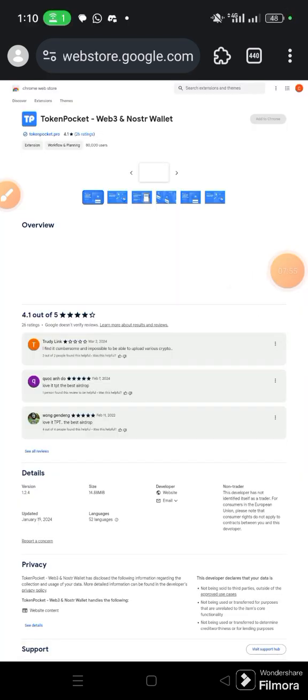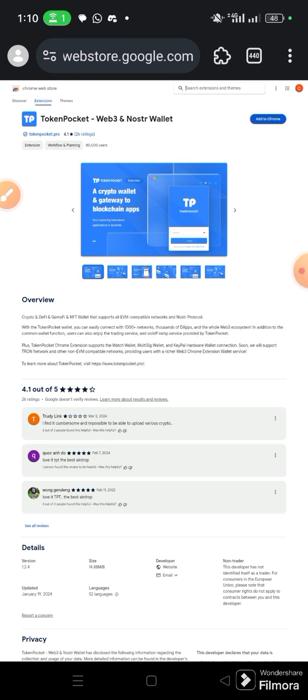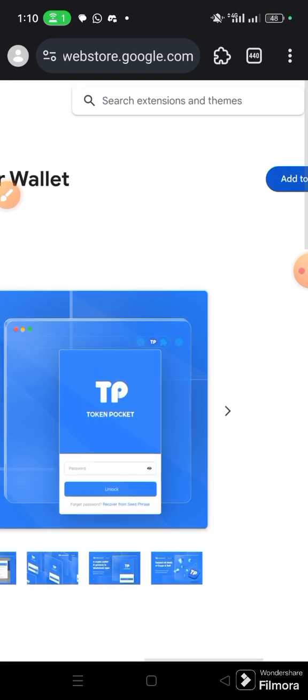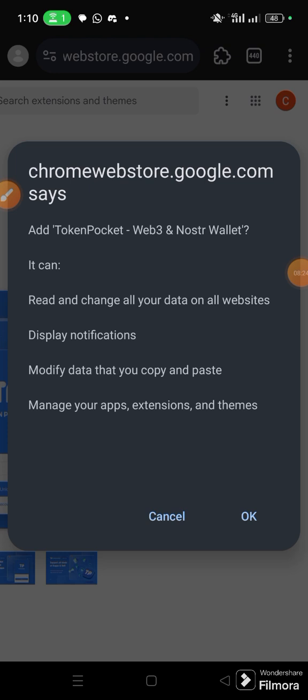This will take you to the Chrome Web Store where you have extensions. Unlike Kiwi, if it were Kiwi browser, you will have to go to the store, where I'll still explain that interface, but just the difference. But this will be basically what to do. Once we get here, you can zoom your screen and then swipe to the right. You are going to see this Add to Chrome. So you click it, and then it can prompt to ask you if you really want to add it, then click OK.